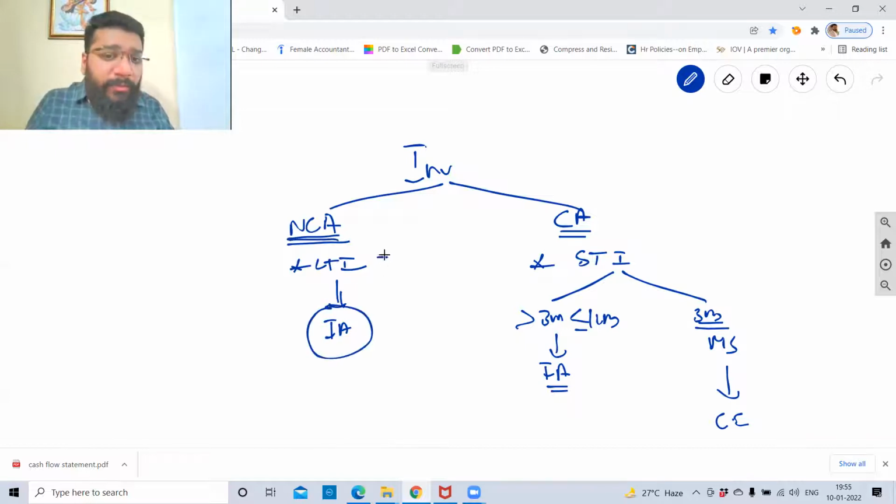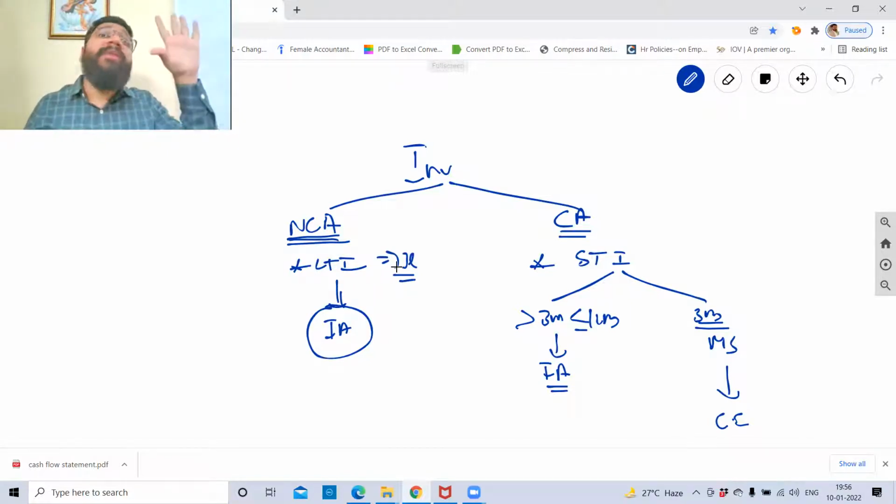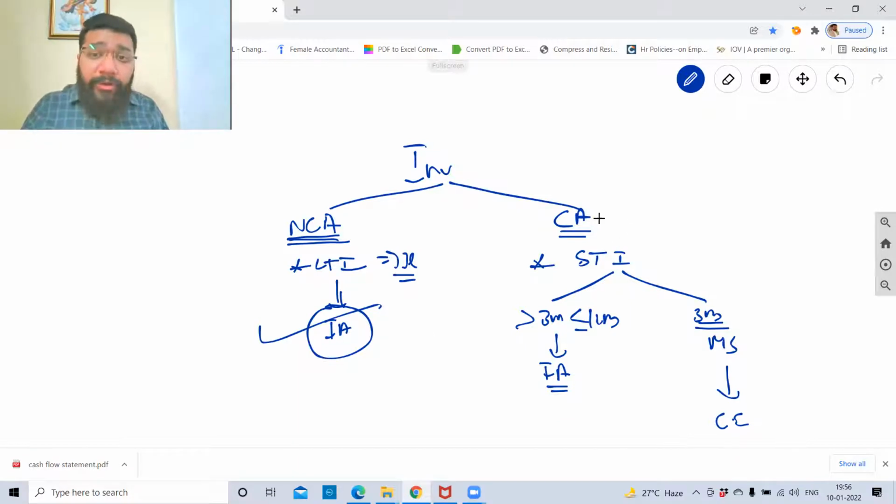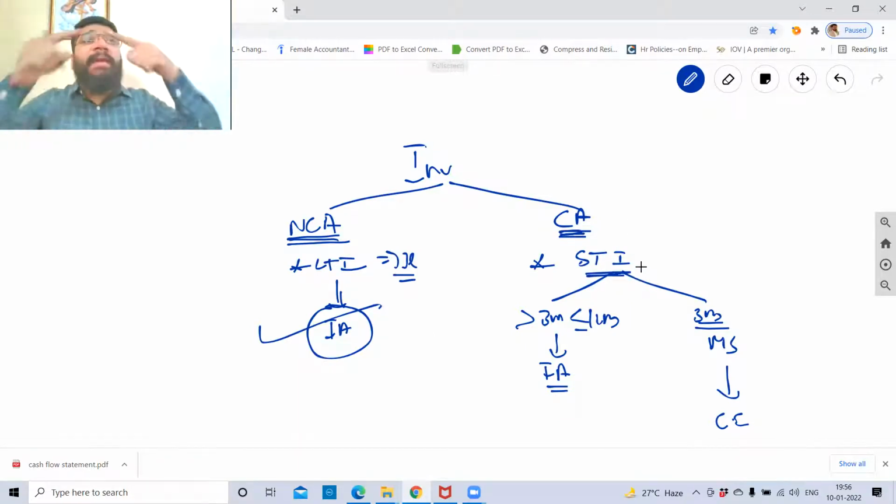So this money, let's suppose 3 lakh I invested. What is this? Investment activity, because I invested. I invested in, let's suppose, a fixed deposit for a period of 5 years. So long-term investment. So 100% this is an investment activity. Here you will not have any confusions. The confusion happens in the current asset, that is short-term investments. So here you will break into 2 parts.